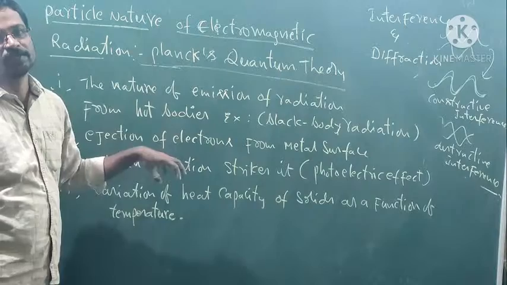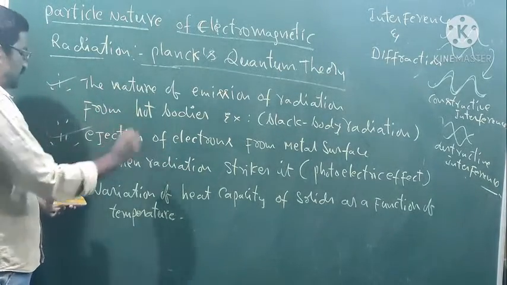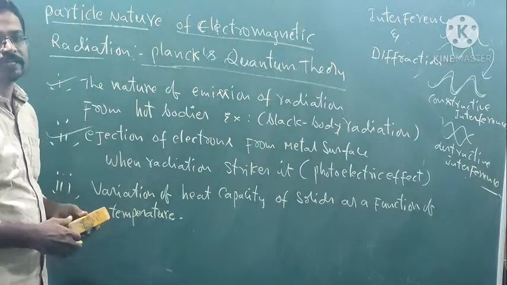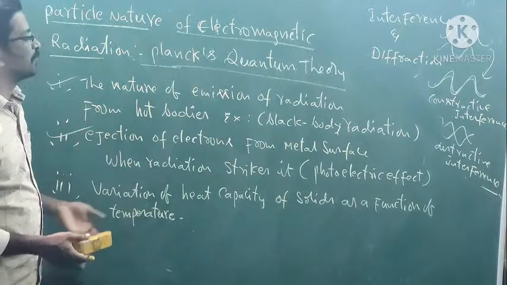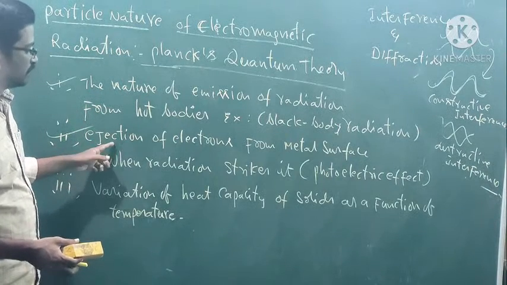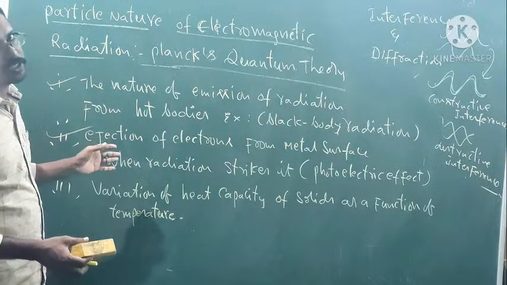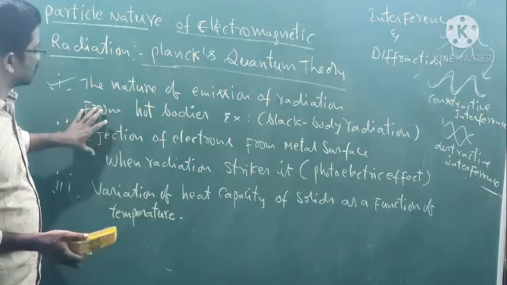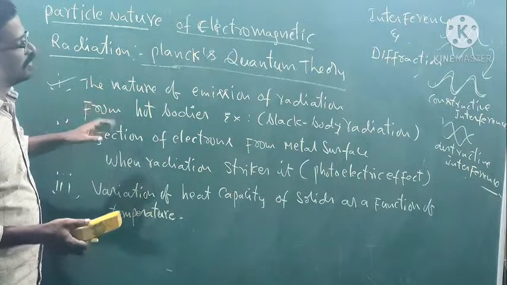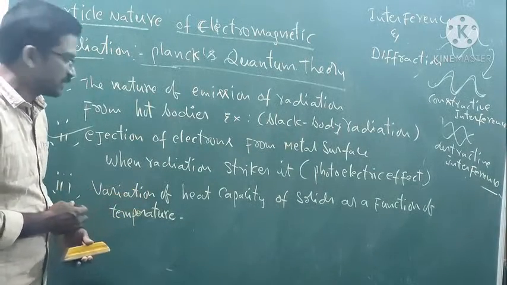In the atomic structure concept, we only consider these two concepts. We can explain one by one: the nature of emission of radiation from hot bodies, then we go to this one. These two are in our syllabus. We only focus on these two concepts, experimental details, in detailed explanation in this atomic structure concept.